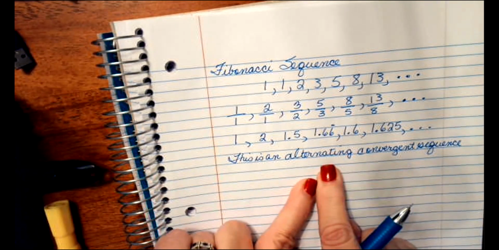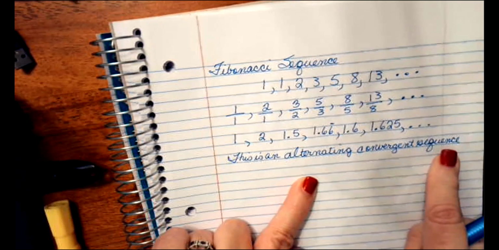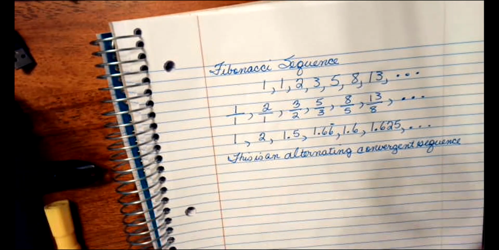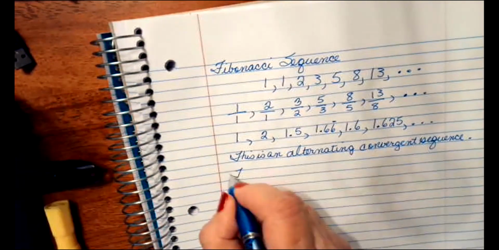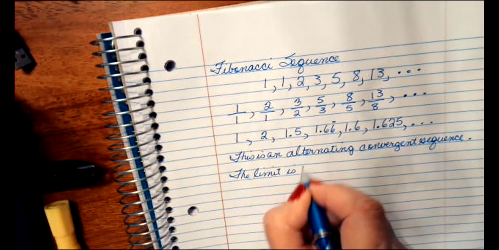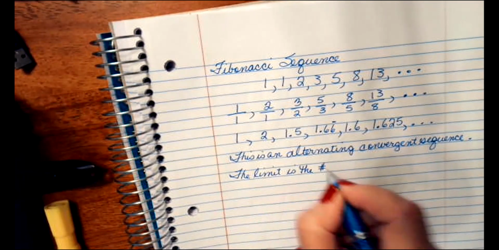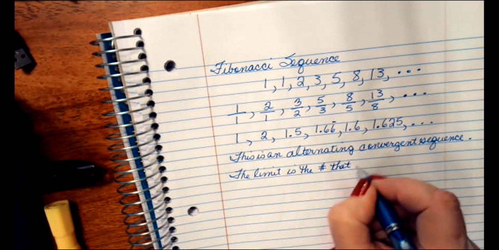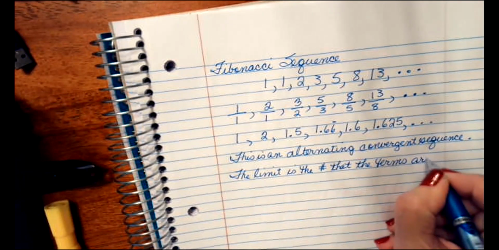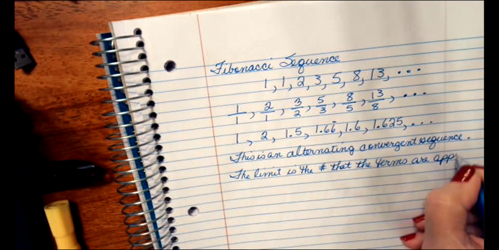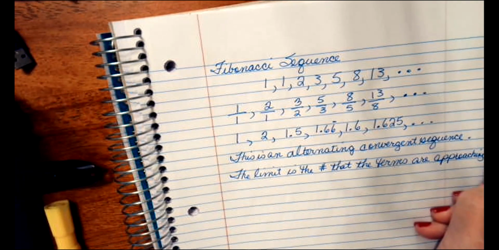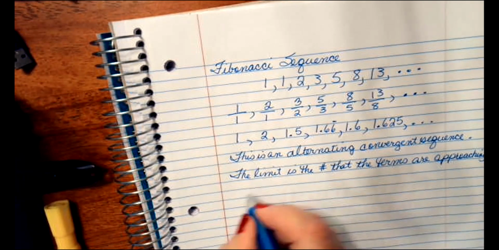That's what alternating means. And that number in the middle that they're getting closer to is the limit, right? The limit is the number that the terms are approaching. What is that number?